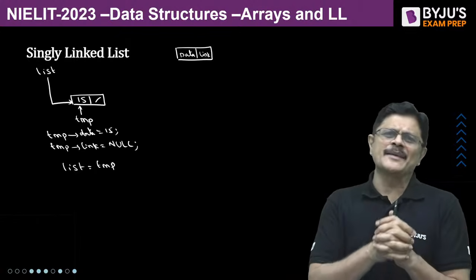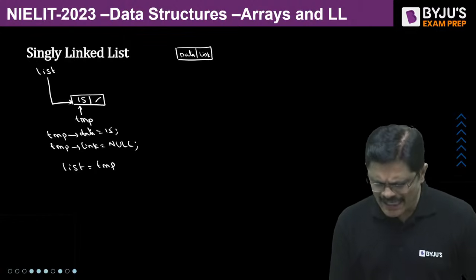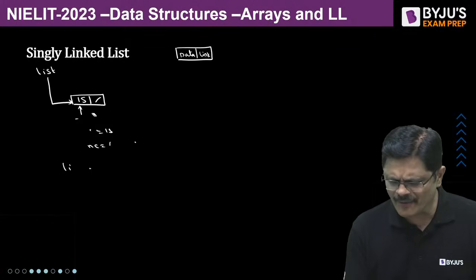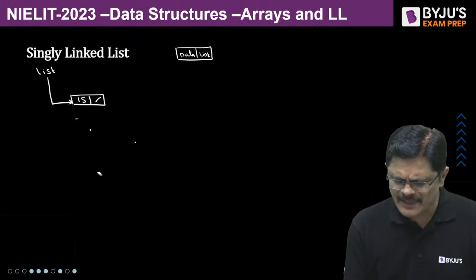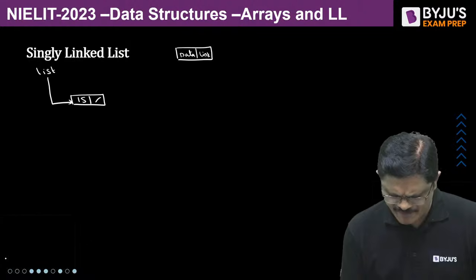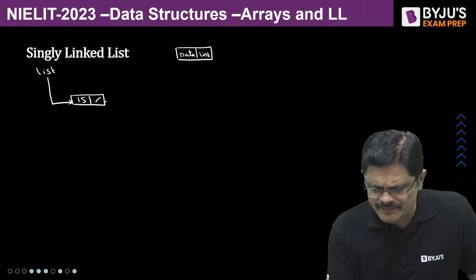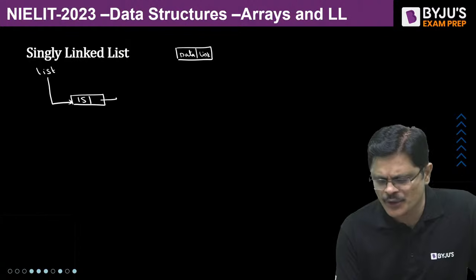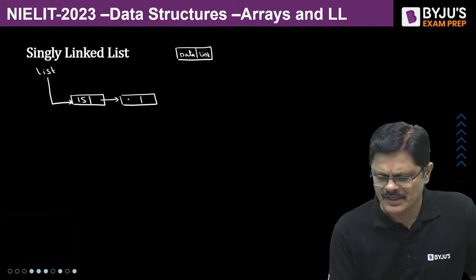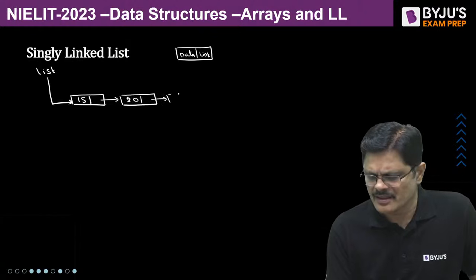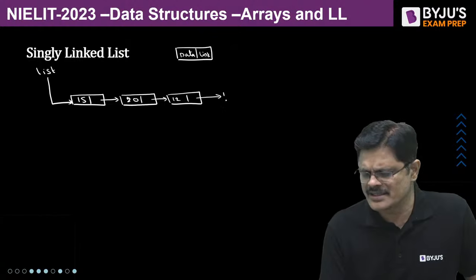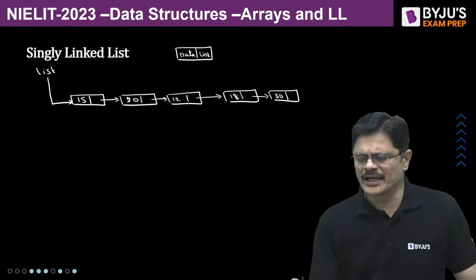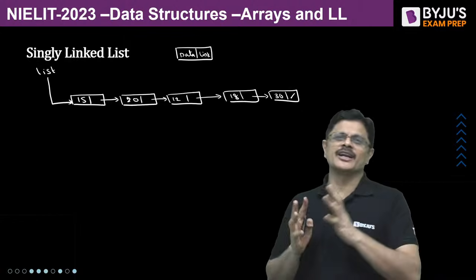Now let us understand different types of insertions. Suppose you already have a linked list of a few nodes. To understand insertion at different positions, let me show you an arbitrary linked list. Suppose it is 20, this is 12, this is 18, and this is 30. Now this is your linked list.